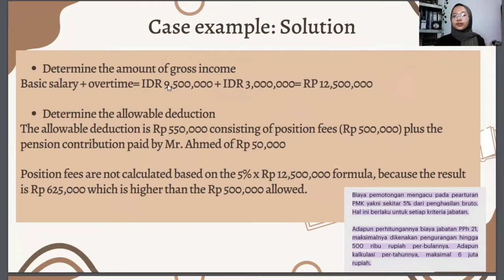So we just need to add them up, and the total is considered as gross income. After we get the gross income, we need to determine the allowable deduction. The allowable deduction of Mr. Ahmed is about 550,000 rupiah. And where does that amount come from? It is from position fees and pension contribution.